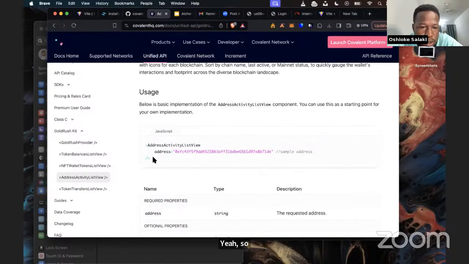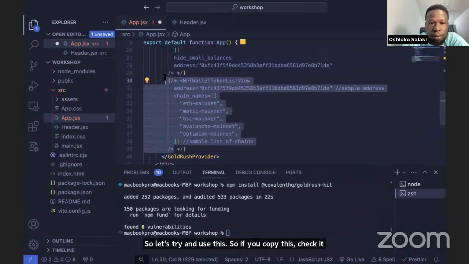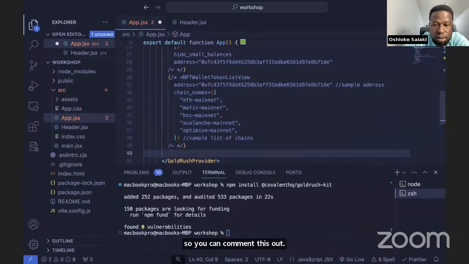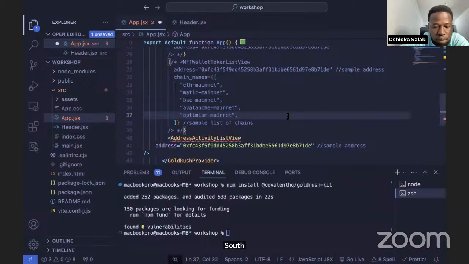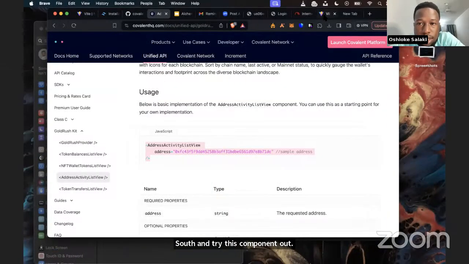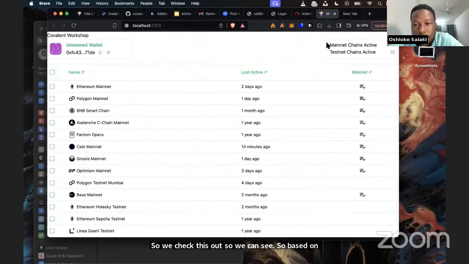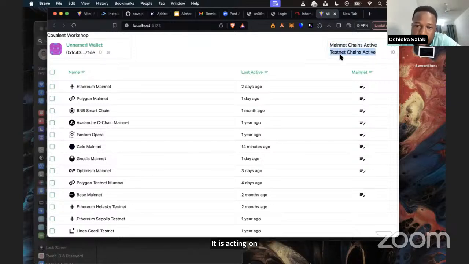So let's try and use this. If we copy this and check it, we can comment this out and try this component out. We need to import it first. So we check it out. Based on this wallet address, we can see that it is active on 14 mainnet chains and active on 10 testnet chains available.